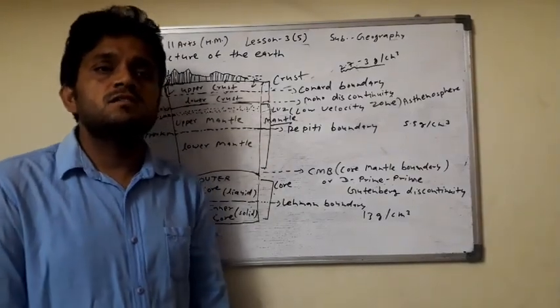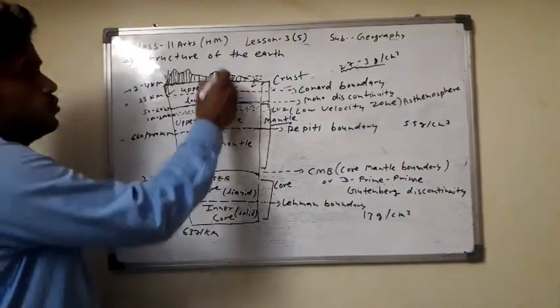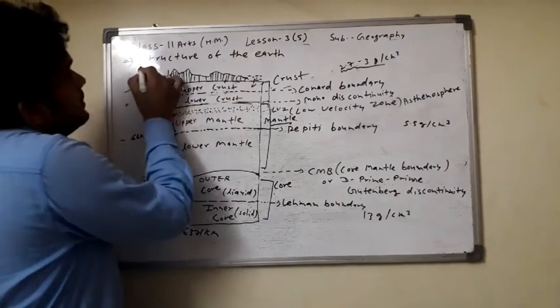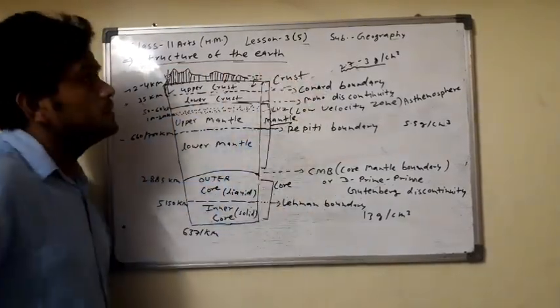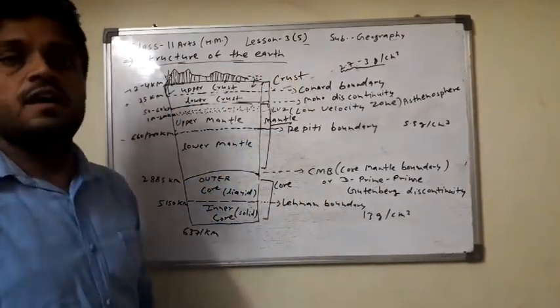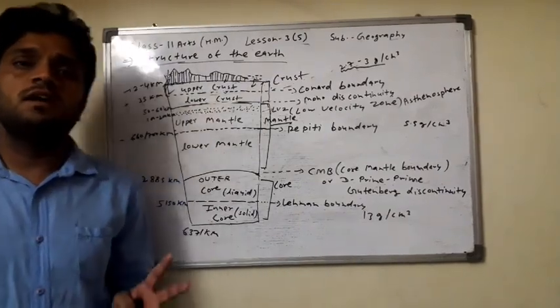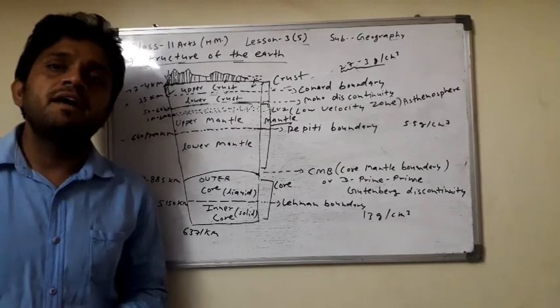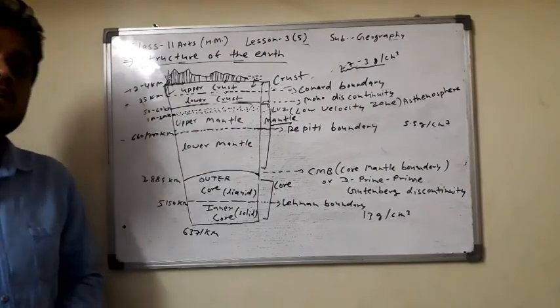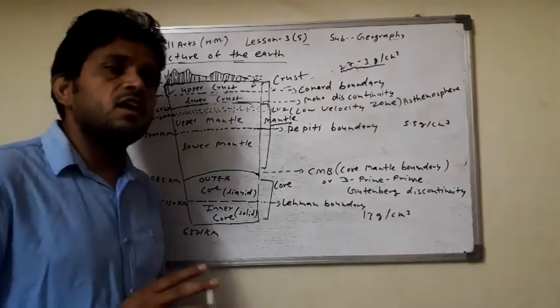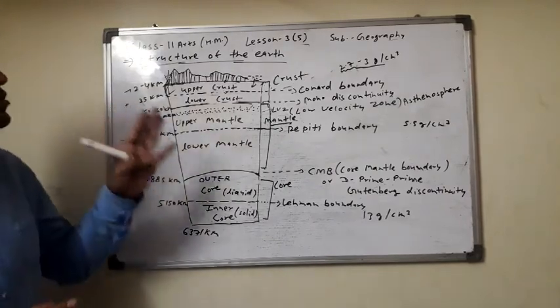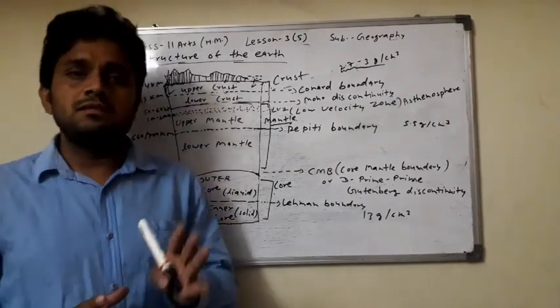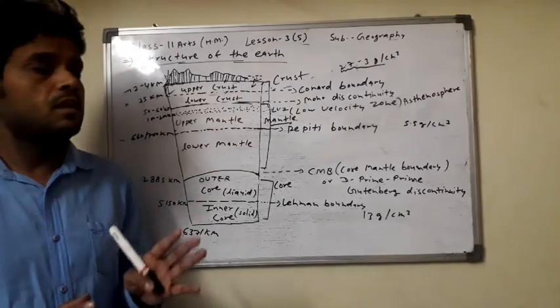Today we will discuss the structure of the earth. Here, the inner part of the earth. The total inner part of the earth can be divided into three layers. In these three layers, we study the inner part of the earth, the structure of the earth, and all the earth can be divided into three layers.